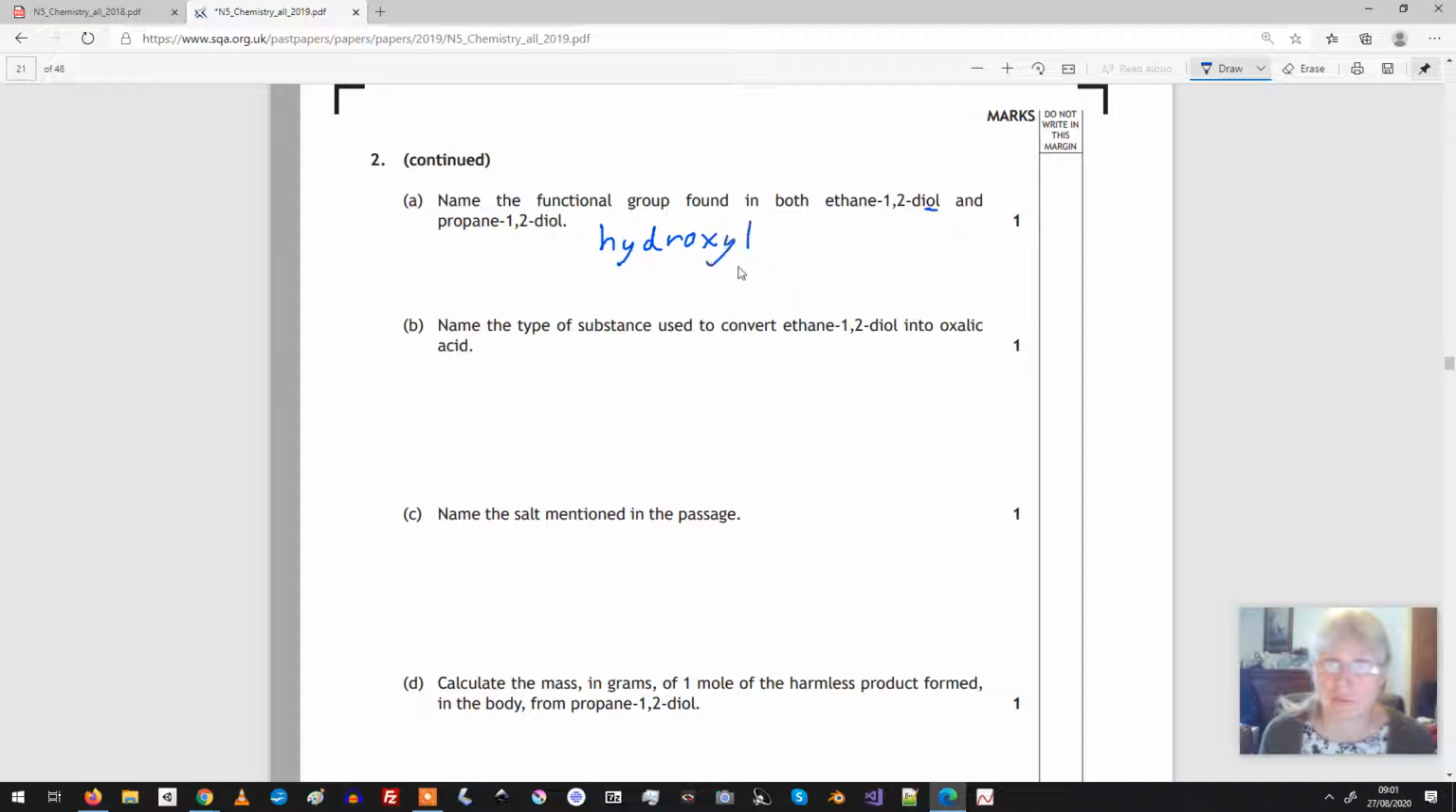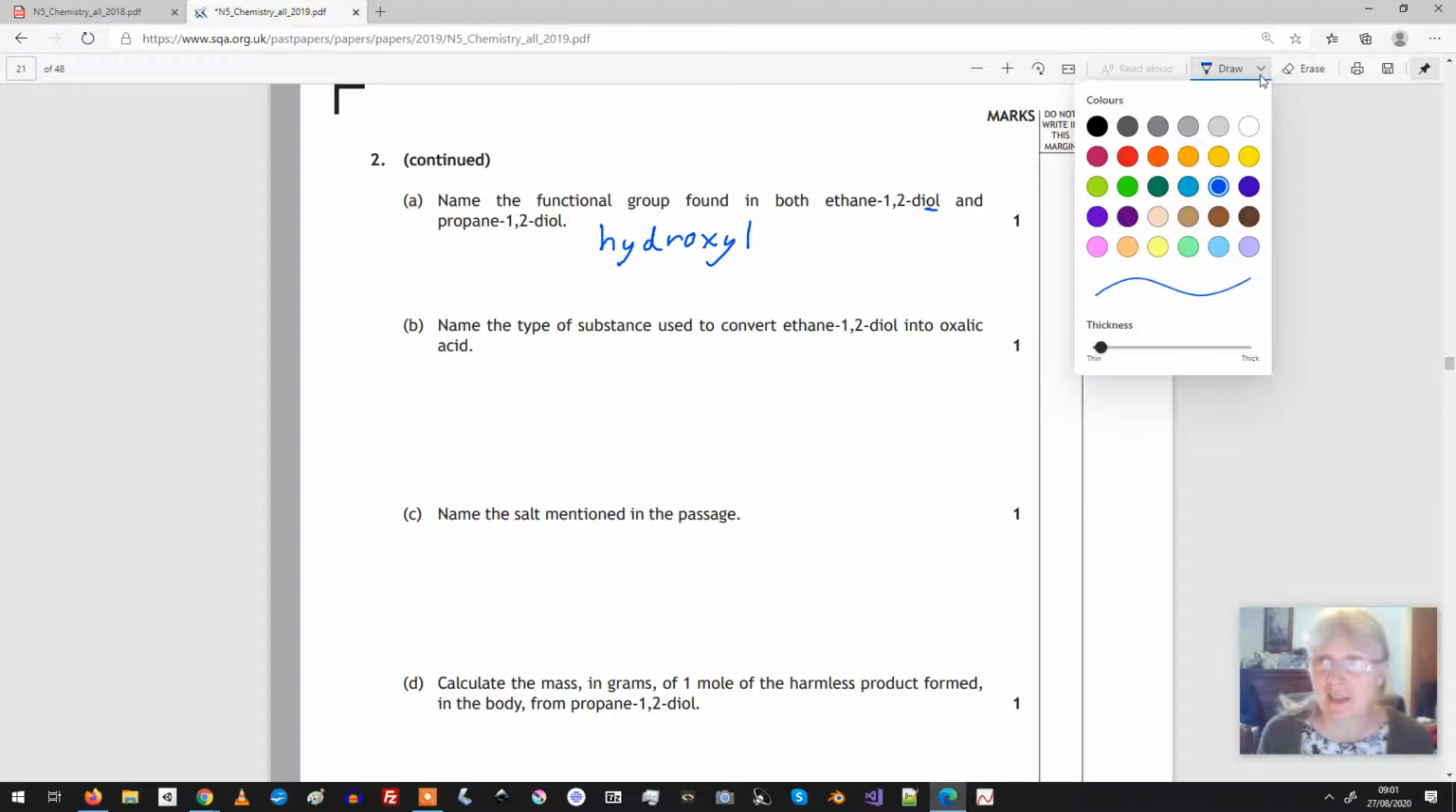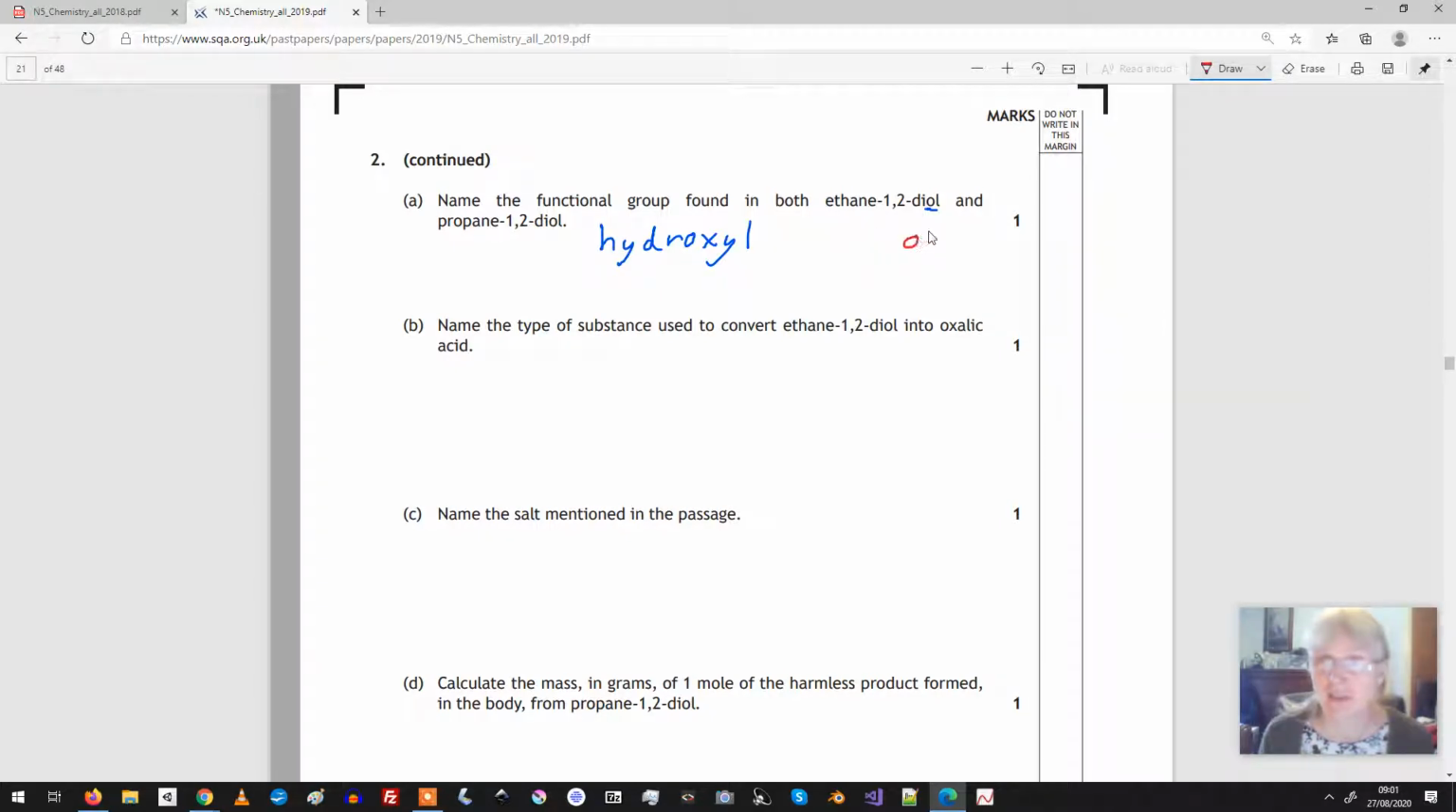Hydroxyl. Now, spelling wise, I always have a horrible temptation to end this word in "ol", because the alcohols end in "ol", and the way that I remember not to end it in "ol" is to remember this little oxy bit. Hydroxyl.